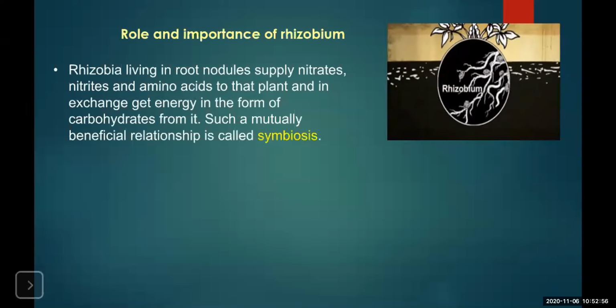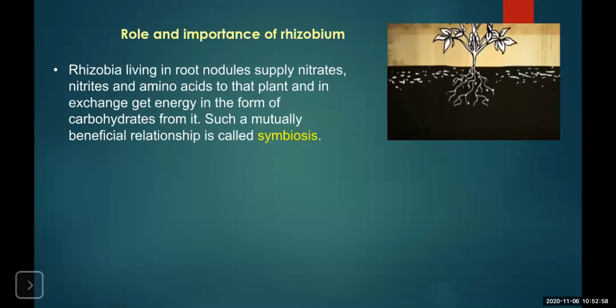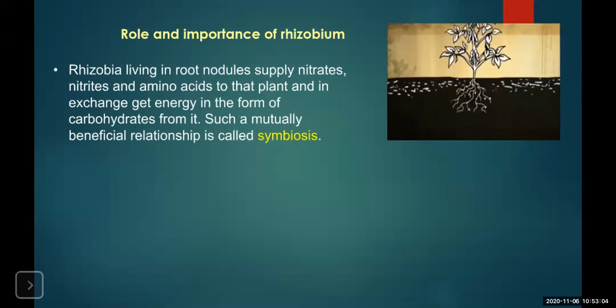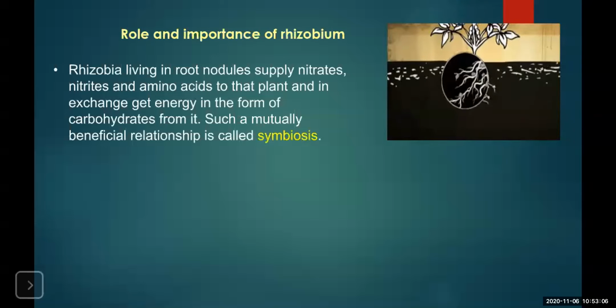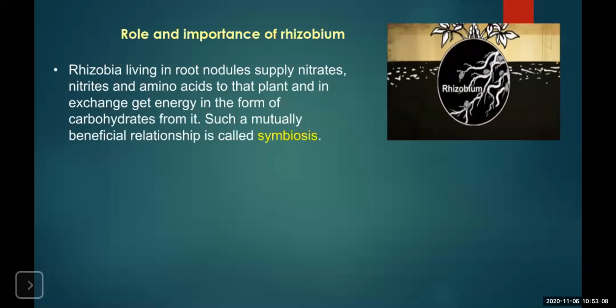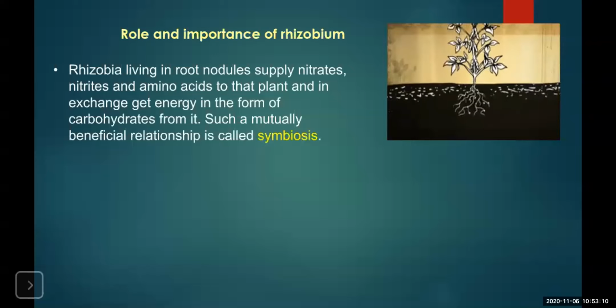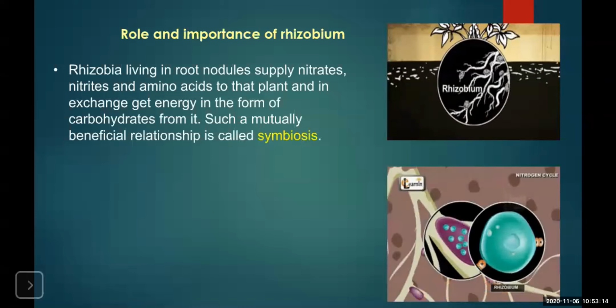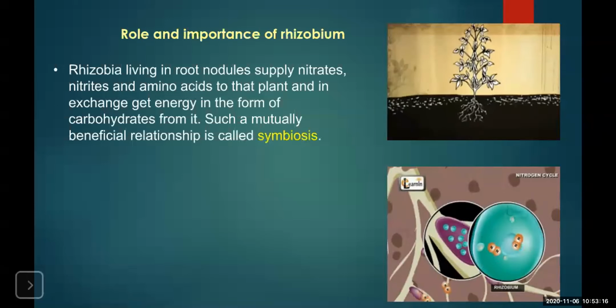Now, what exactly does this organism do? The nitrogen that is available in the atmosphere cannot be utilized by plants directly. So the Rhizobium absorbs the atmospheric nitrogen and converts it into nitrates and nitrites.